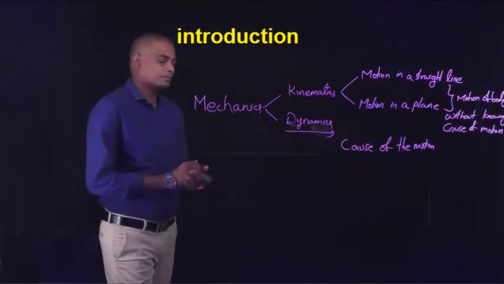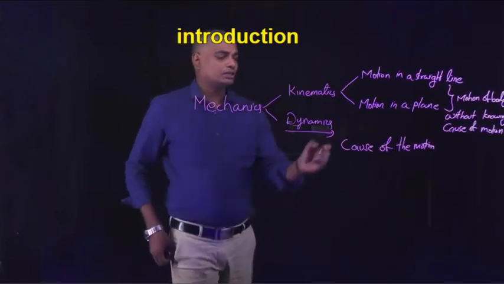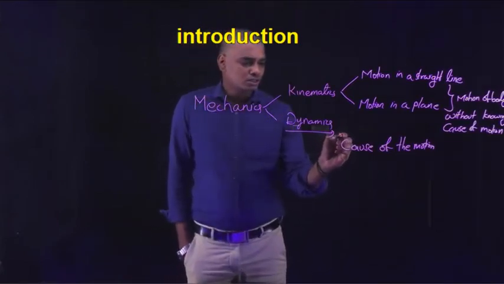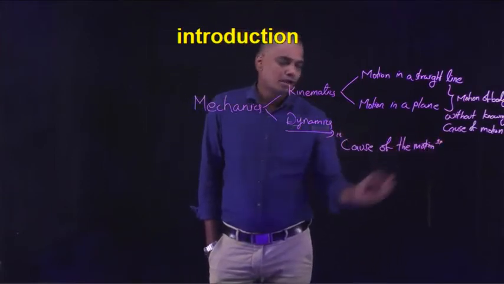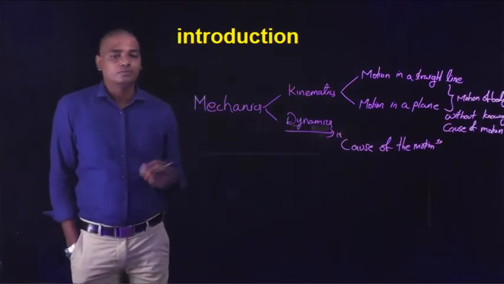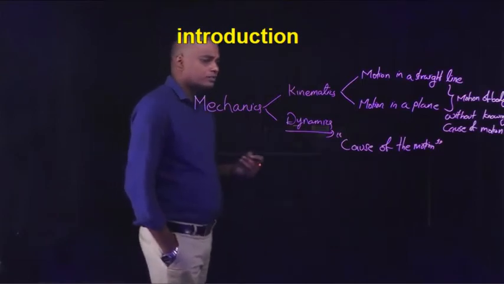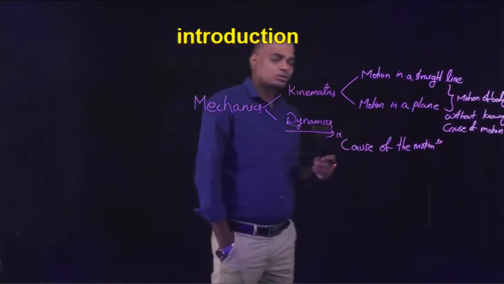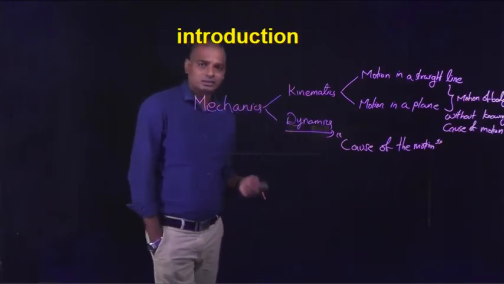So in this chapter, that is in dynamics, in Newton's laws of motion, we will study what the main cause of this motion is and how this cause will affect the motion of the body. To know the cause of the motion and to study the effects of that cause, we have mainly three laws.